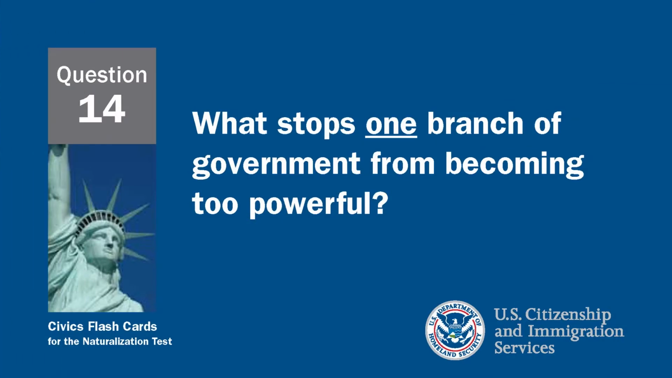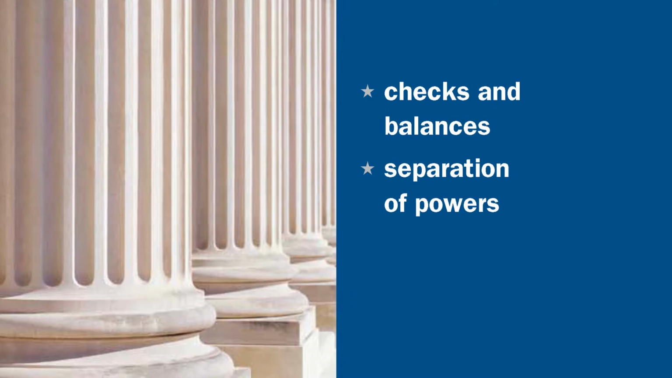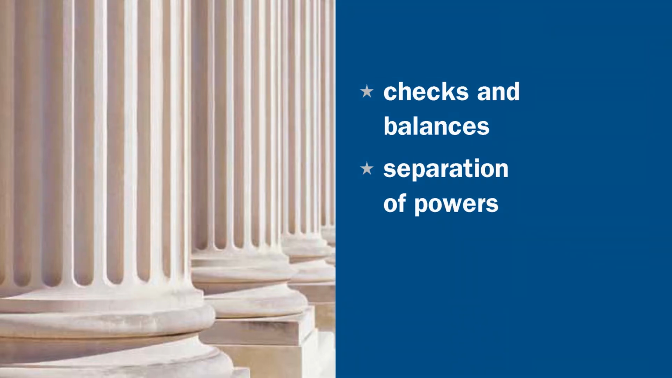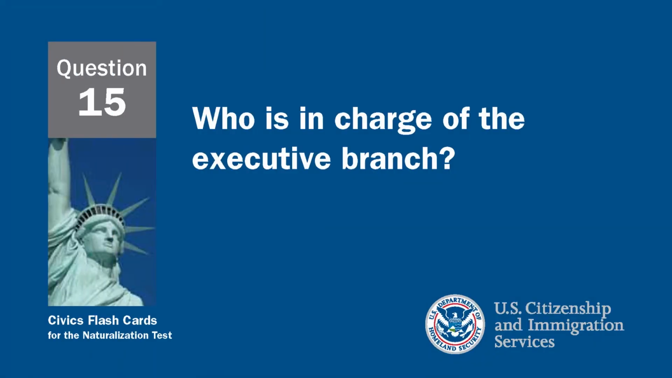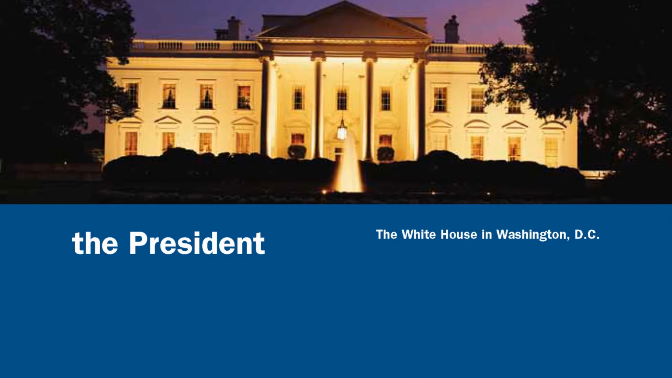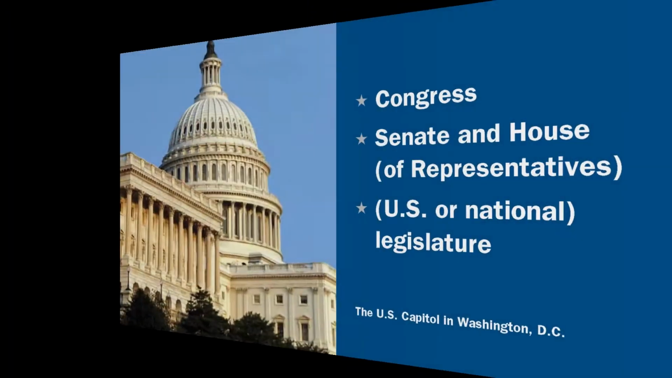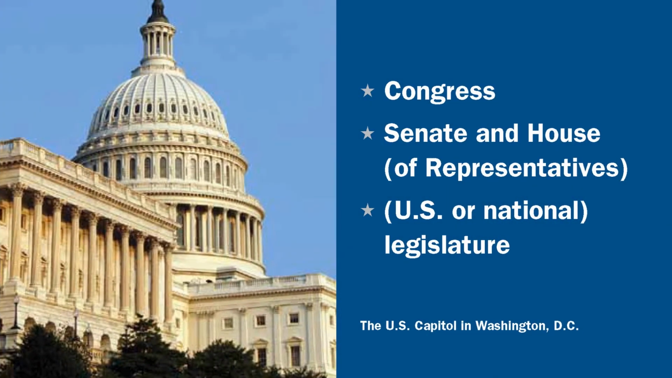What stops one branch of government from becoming too powerful? Checks and balances stop one branch from becoming too powerful. Who is in charge of the executive branch in the government? The President is in charge of the executive branch. Who makes federal laws? Federal laws are made by Congress.